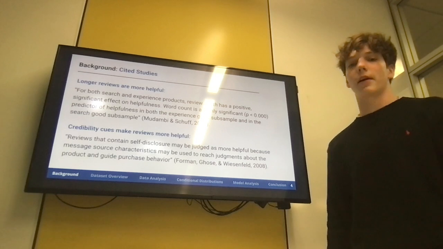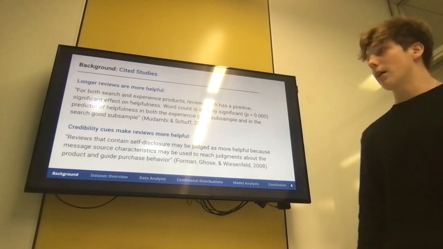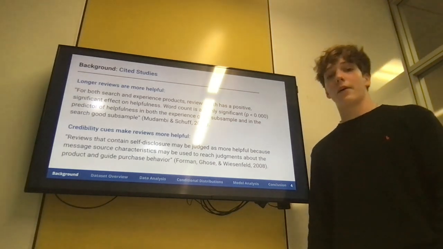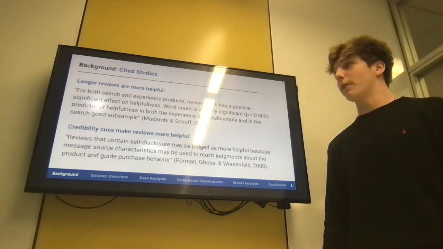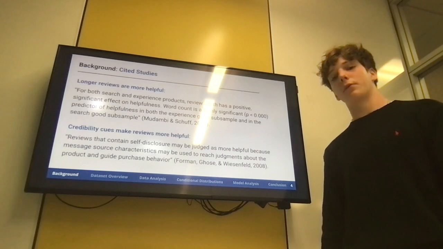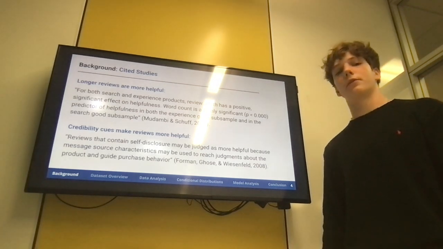Now let's look at some cited studies. First, Mudambi and Schuff in 2010 found that longer reviews are more helpful. In my investigation, I want to see if I can find some data or come to a conclusion that either supports that or refutes that.